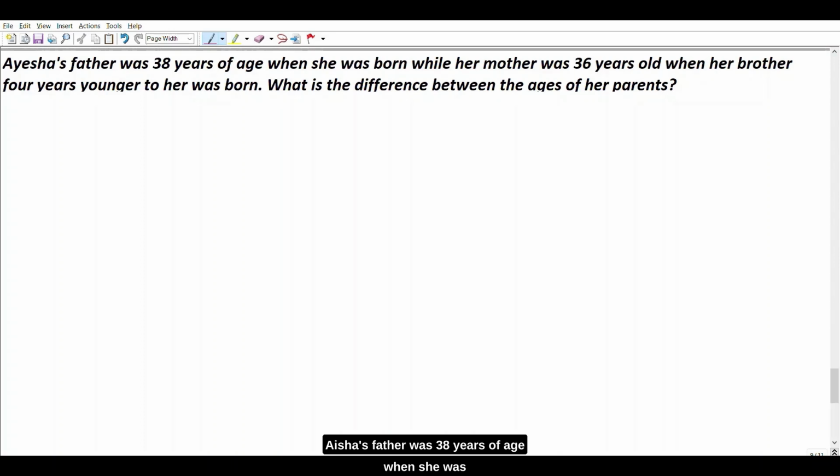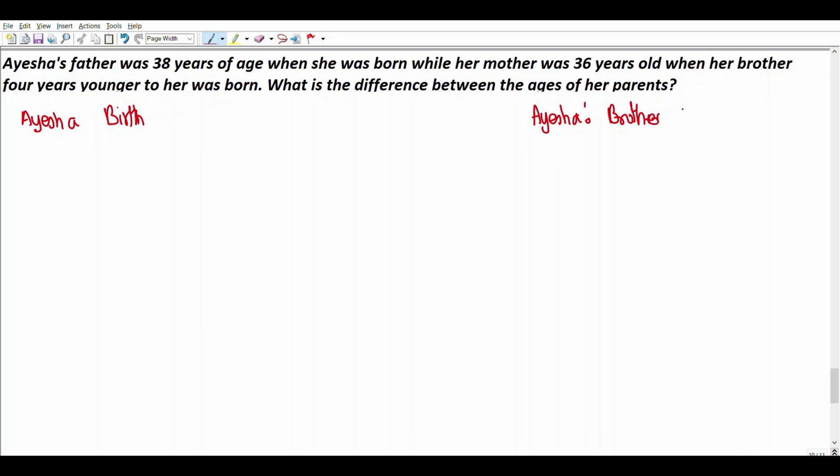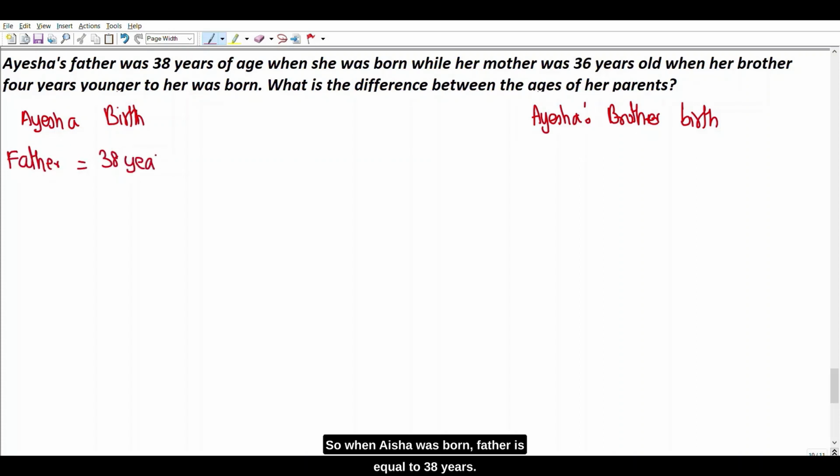Aisha's father was 38 years of age when she was born, while her mother was 36 years old when her brother 4 years younger to her was born. So we need to consider here two categories, namely Aisha's birth and Aisha's brother's birth. So when Aisha was born, father is equal to 38 years. When Aisha's brother was born, mother was 36 years.